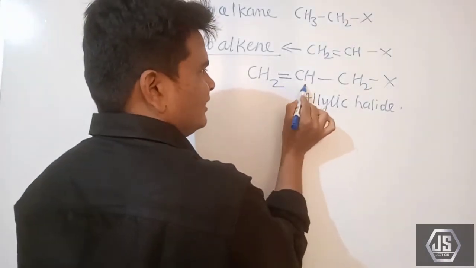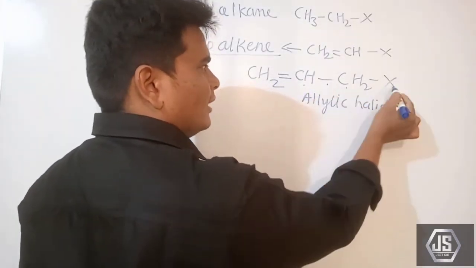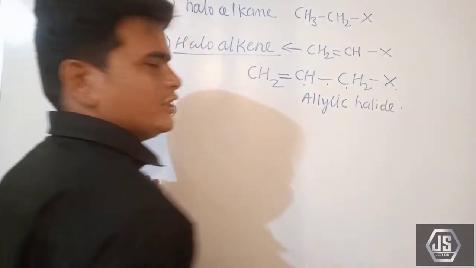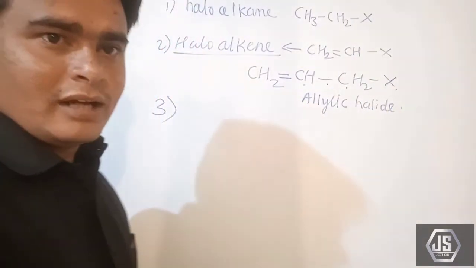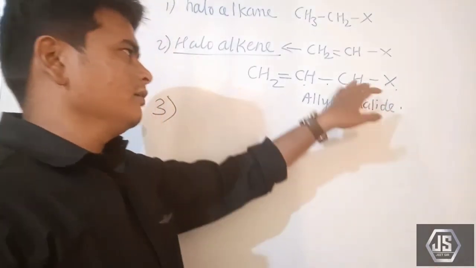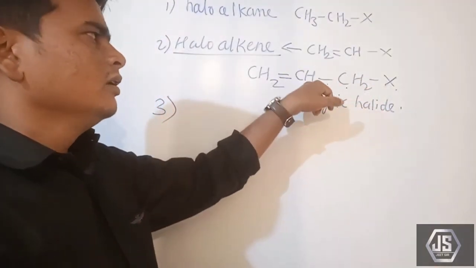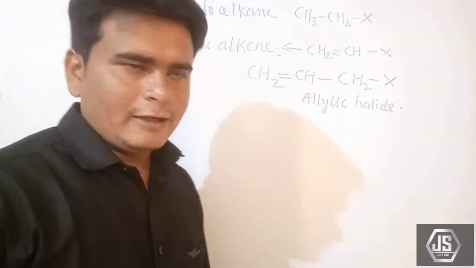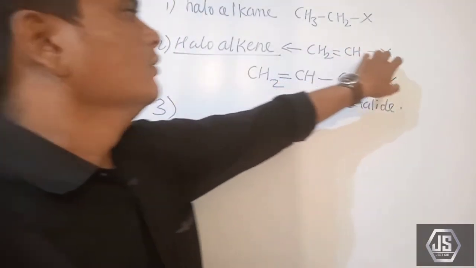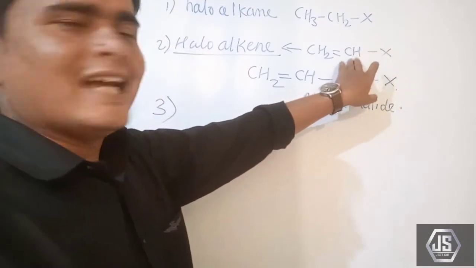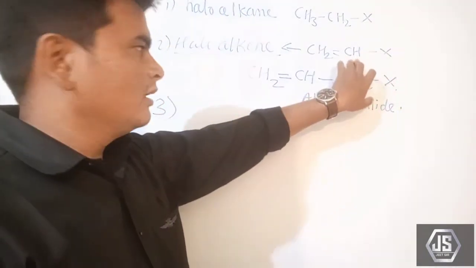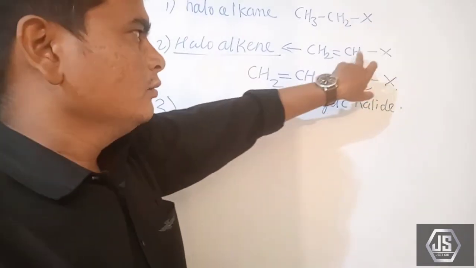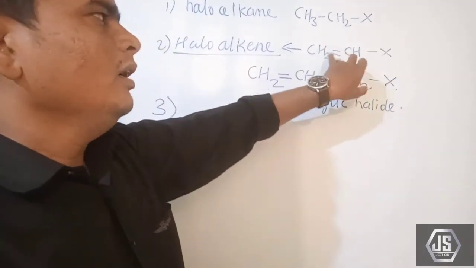CH2 double bond CH single bond CH2X, that is, the halogen atom is attached to the sp3 hybridized carbon atom, which is directly attached to the doubly bonded carbon atom. In haloalkenes, the halogen atom is attached to the sp2 hybridized carbon atom forming the double bond.